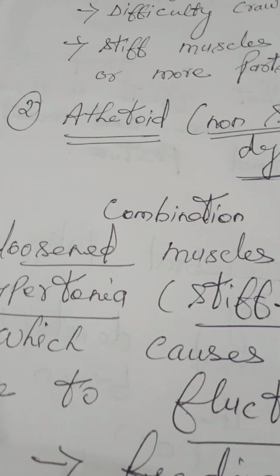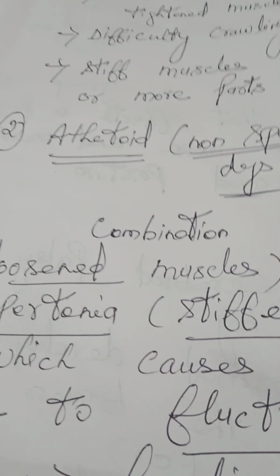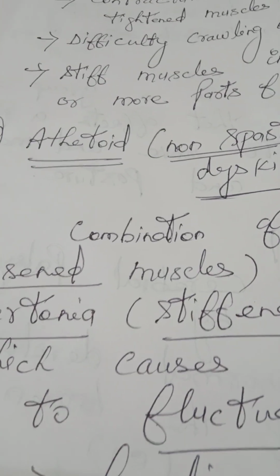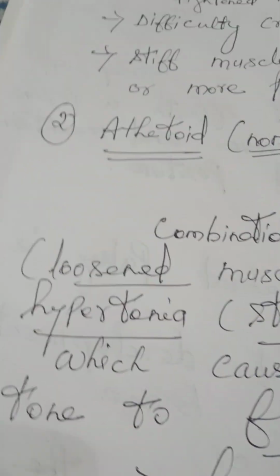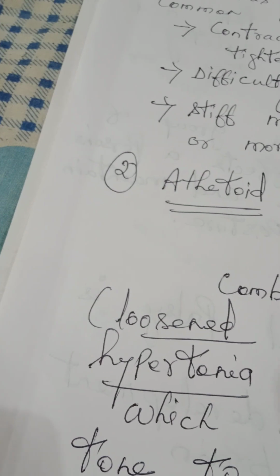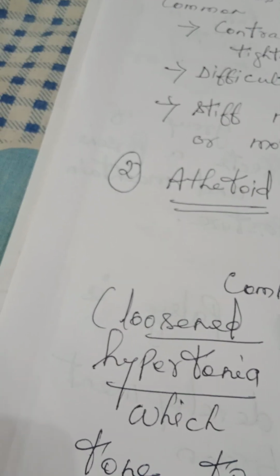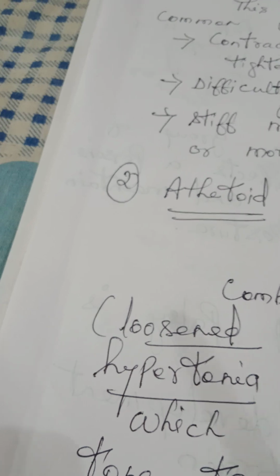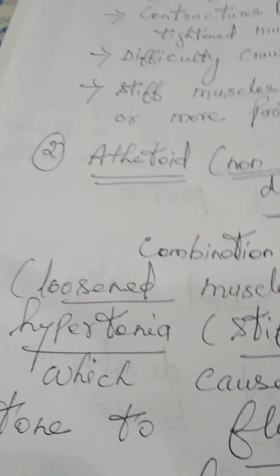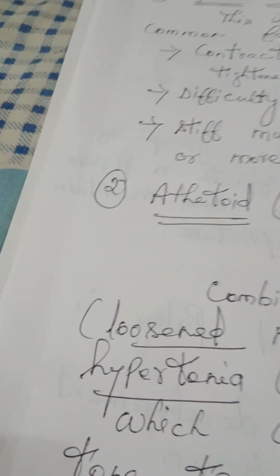Once again I explain. The people with athetoid cerebral palsy may have a combination of hypotonia and hypertonia. Hypotonia, loosen muscle, decreased muscle tension.